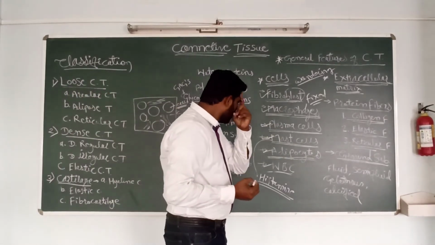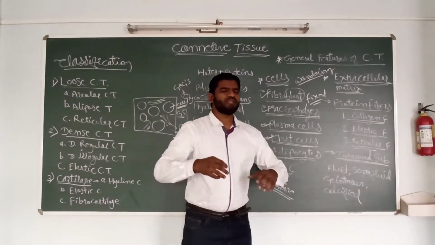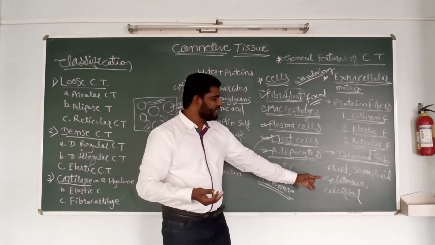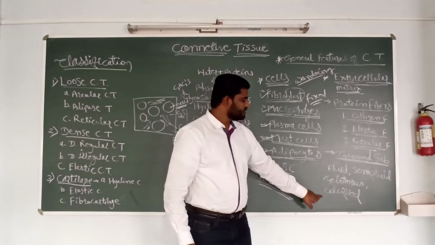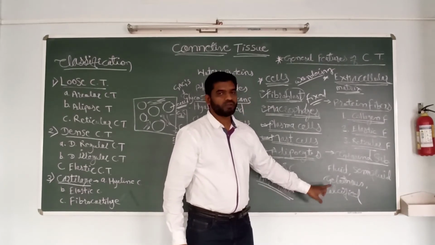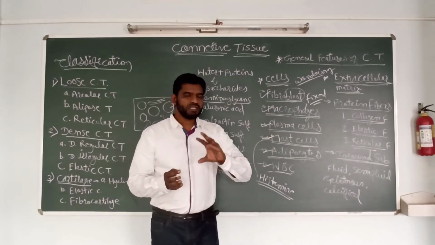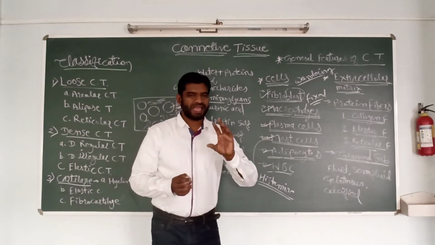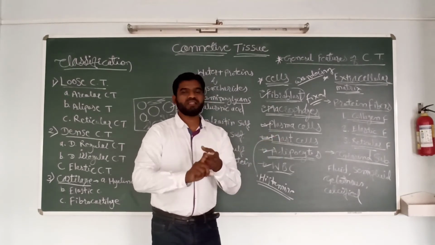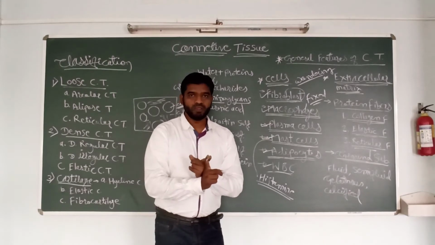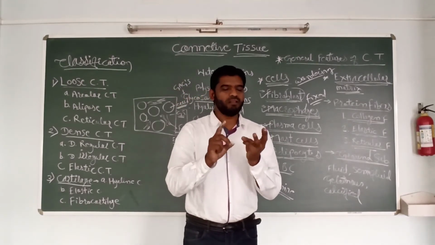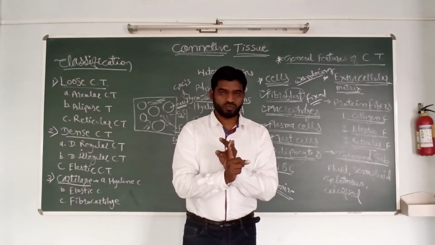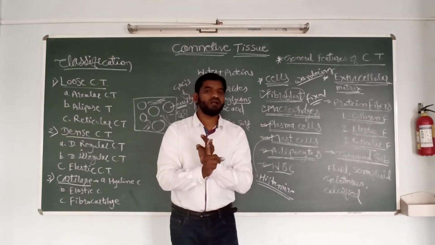Now what is the function of extracellular matrix? What is its consistency? Extracellular matrix may be fluid, semi-fluid, gelatinous, or calcified, depending on the location and the type of the tissue. If it is calcified, it is bone. When it is fluid, it is blood. When it is semi-fluid or pliable, it is cartilage. Cartilage may be tough, it may be hard, but it is pliable.